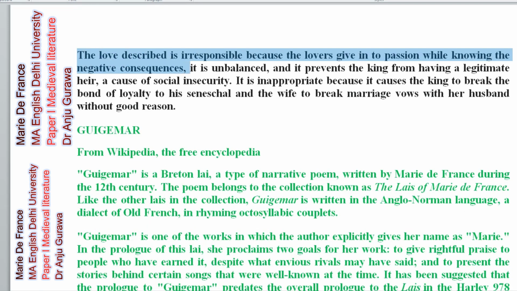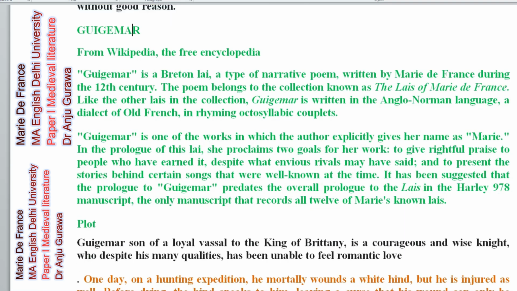The love described is irresponsible because the lover gives in to passion while knowing the negative consequences. It is unbalanced, and it prevents the king from having a legitimate heir, a cause of social insecurity. It is inappropriate because it causes the king to break the boundary of loyalty to his son's child, and the wife to break marriage vows with her husband without a good reason. So this is the first story.